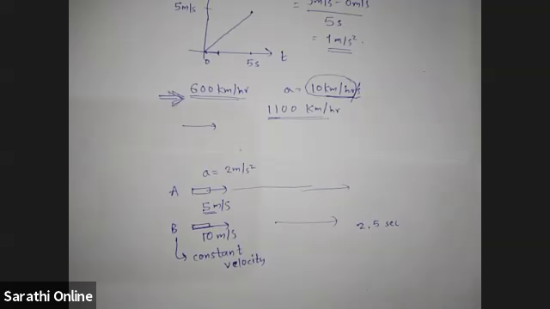Sir, I subtracted 5 meter per second from 10 meter per second and wrote T in the division, 10 minus 5 by T. So 10 minus 5 is the relative velocity at the initial instant.